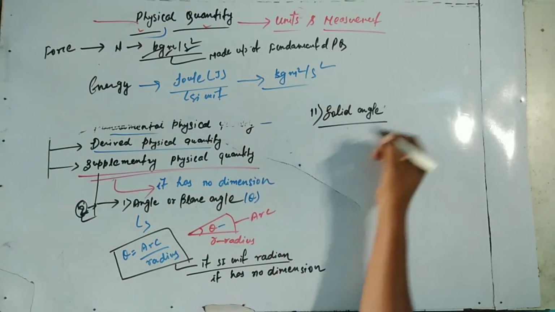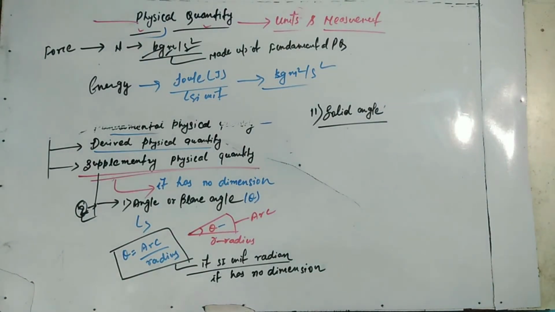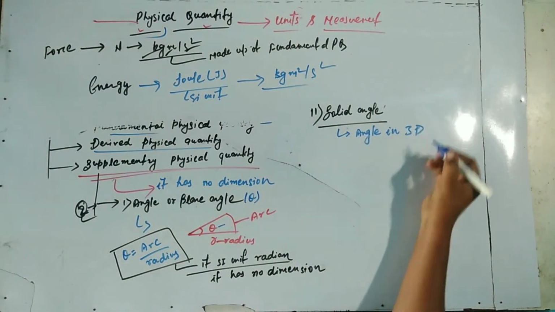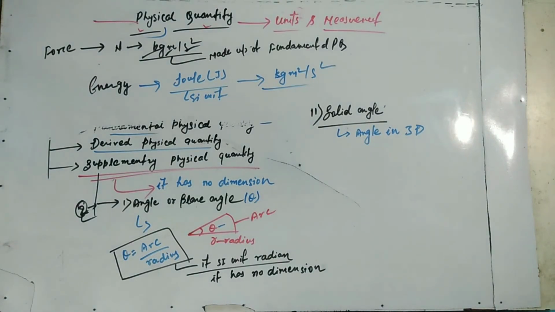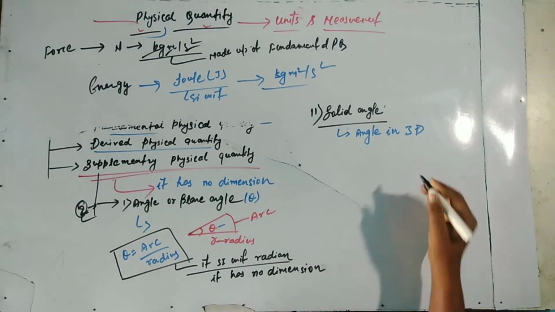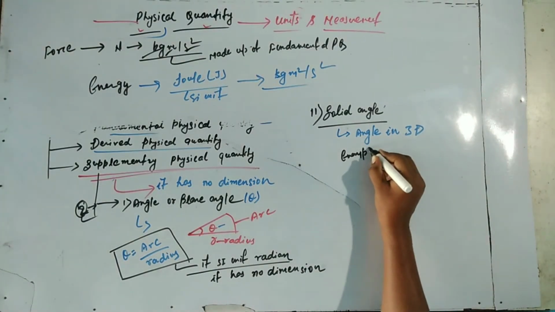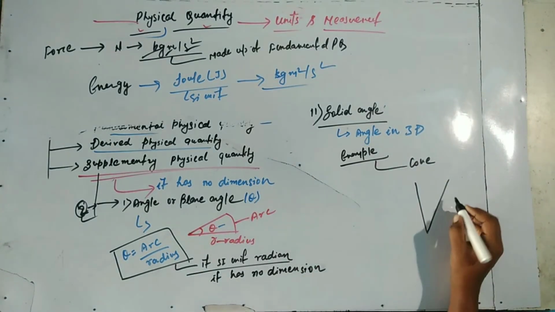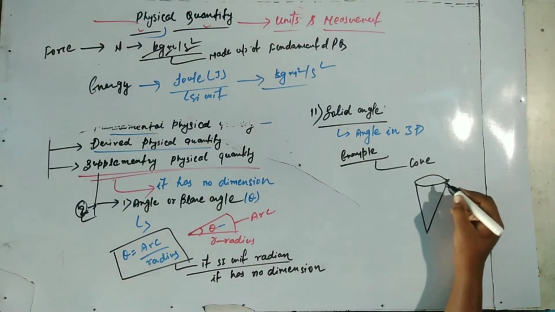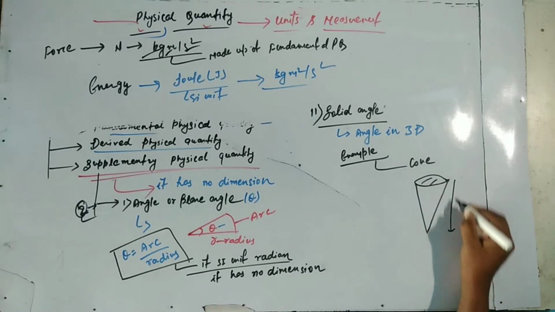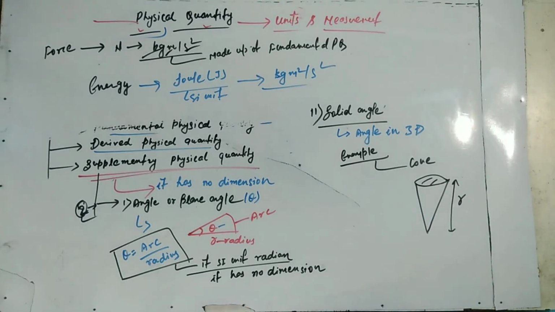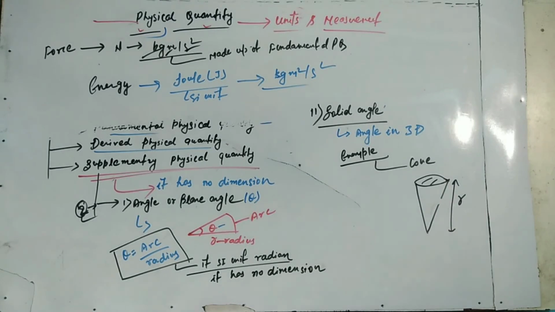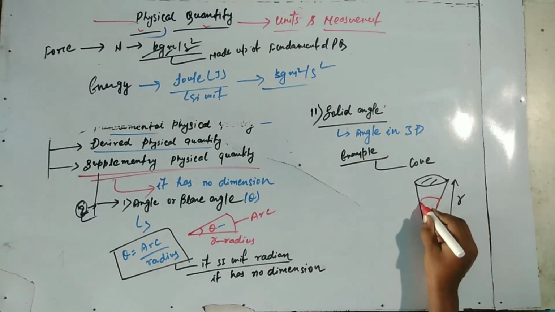The second one is solid angle, that is angle in 3D. For example, a cone makes an angle in 3D. Drawing the figure of the cone, this is the radius of the cone, and this is the angle.